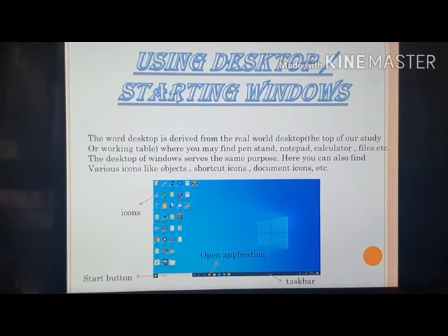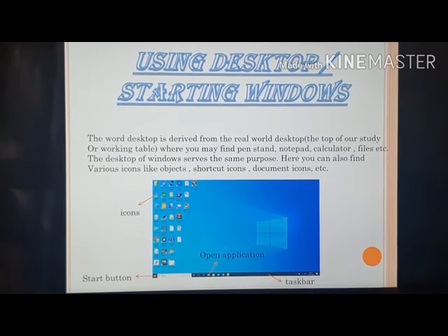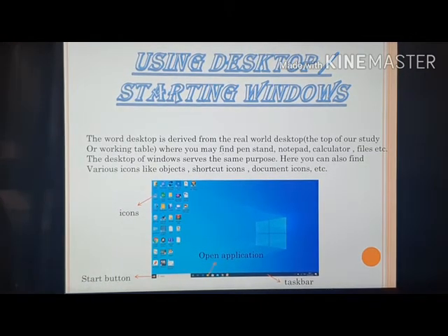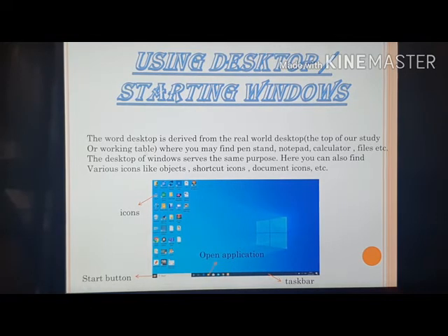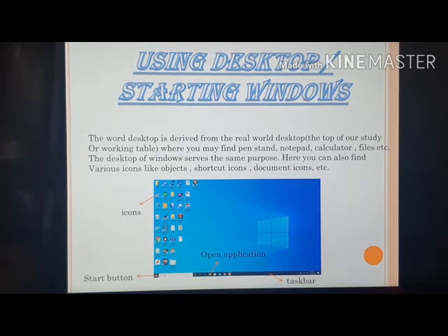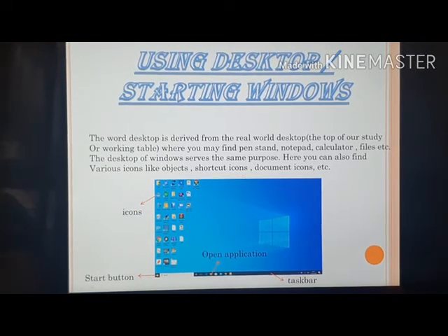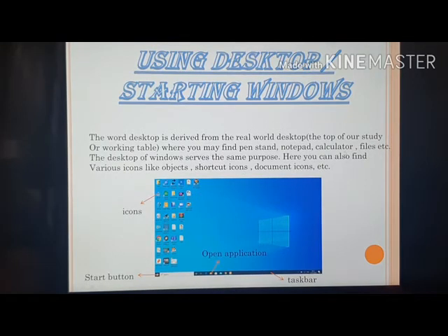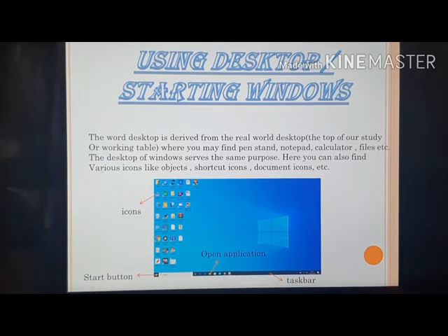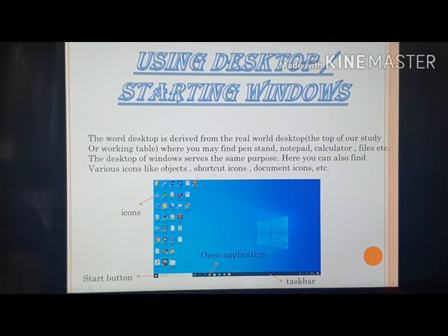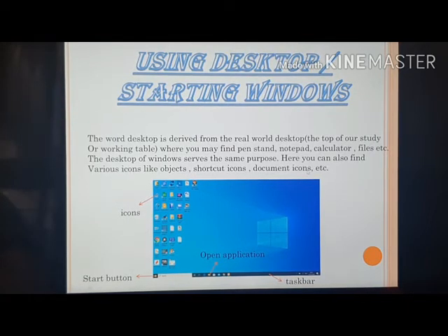Next is using desktop and starting window. The word desktop is derived from the real world desktop, the top of our study or working table. What we find on that table: pen stand, notepad, calculator, file, etc. Similarly, the desktop of Windows serves the same purpose. Here we can also find various icons like object icons, shortcut icons, document icons, etc.